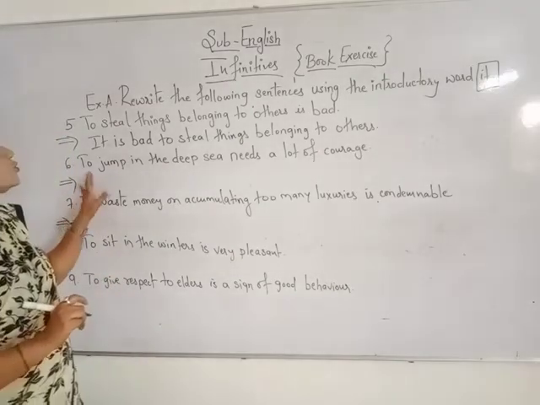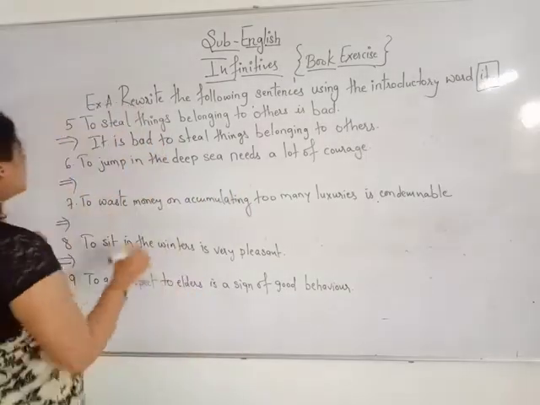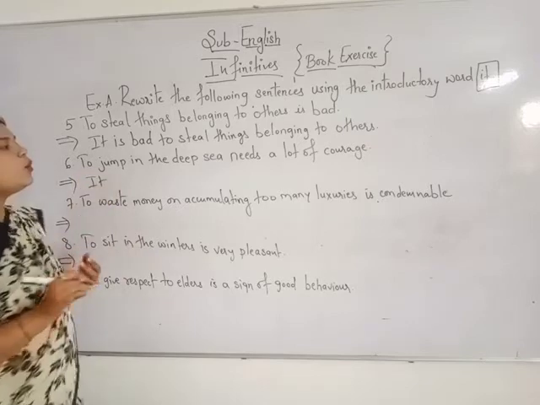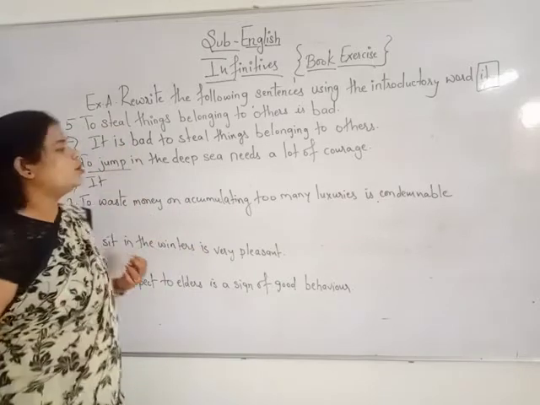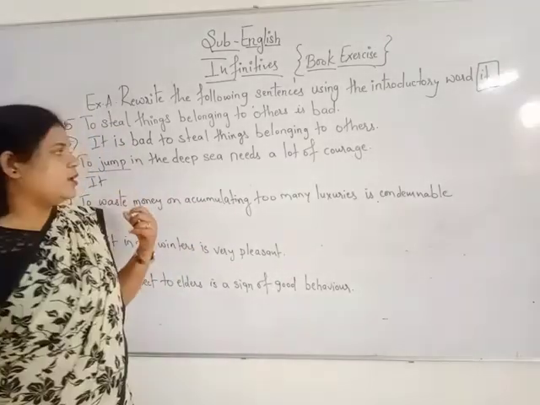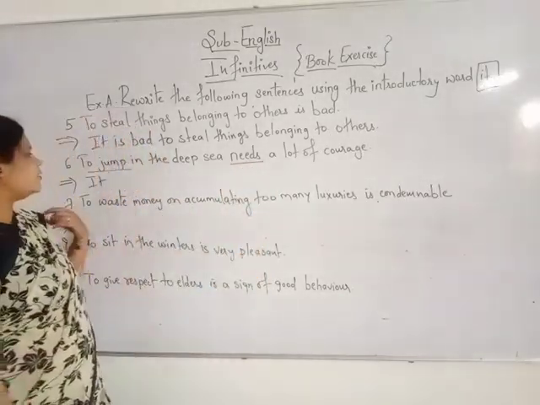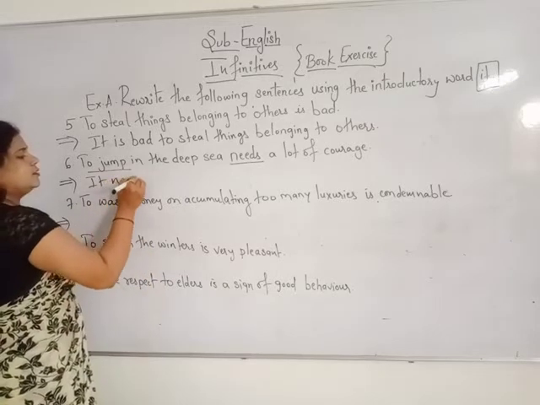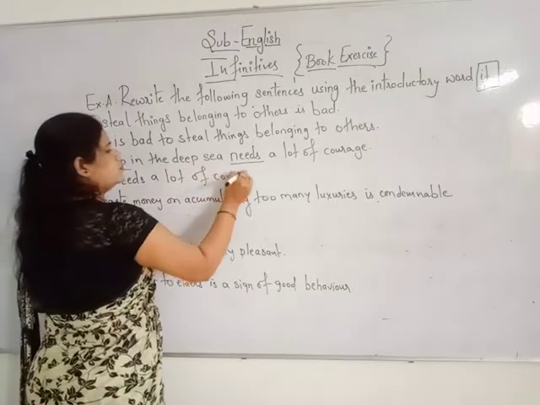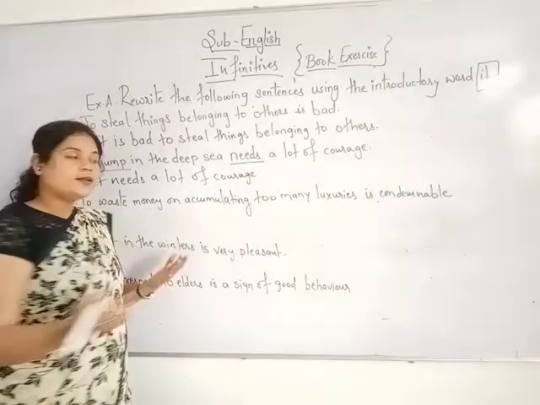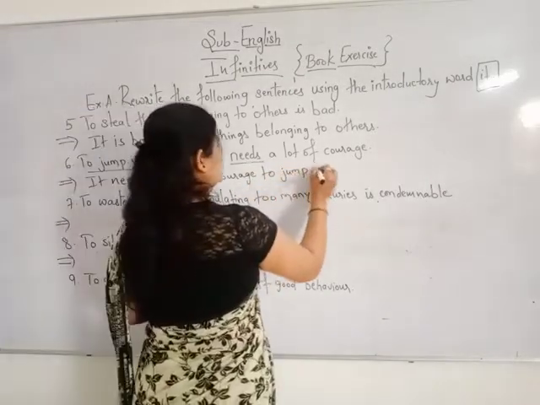Next one says, to jump in the deep sea needs a lot of courage. Okay, again we will begin with what? It. Now where will you begin? See, to jump is your non-finite. So which is your finite verb? See, this one. So you will begin with it needs a lot of courage, to do what? To jump in the deep sea.